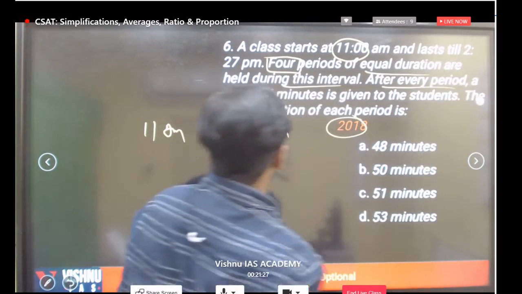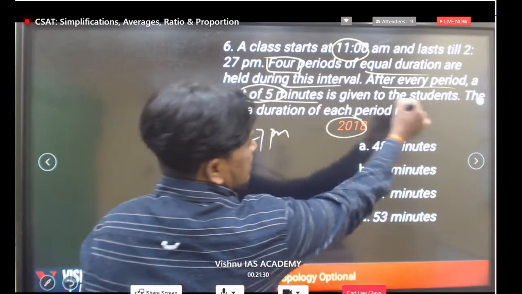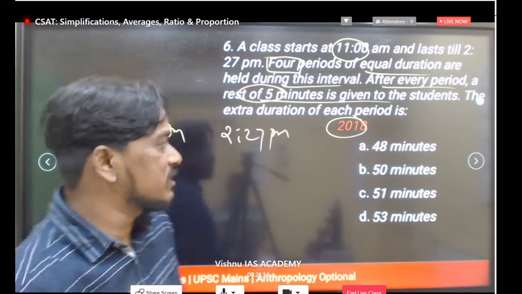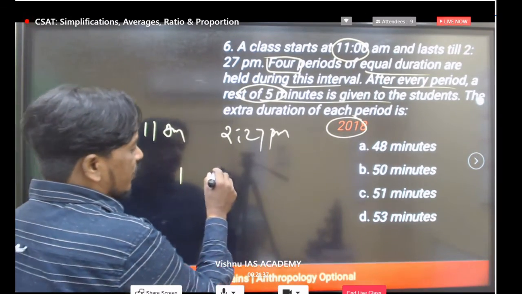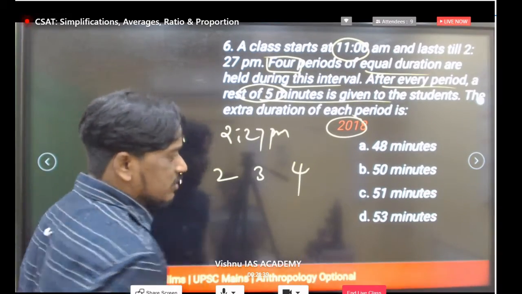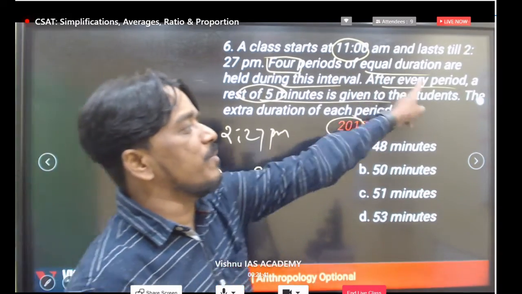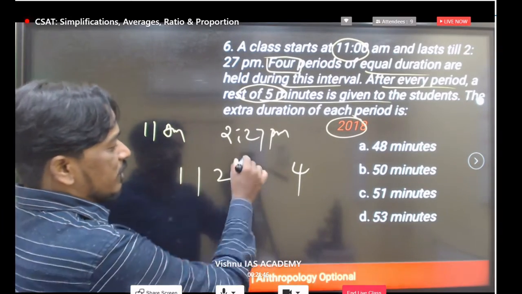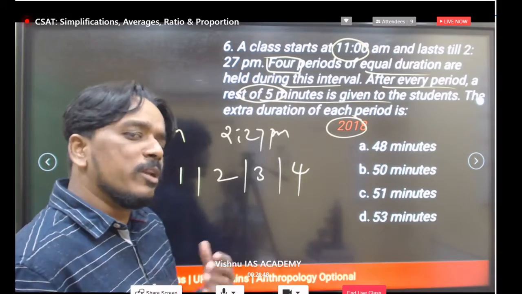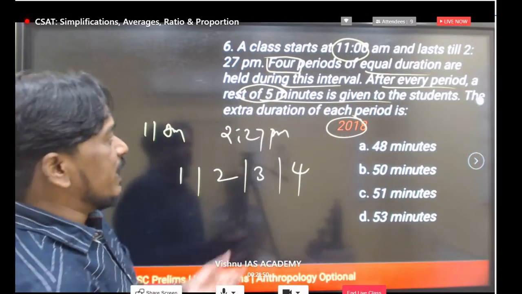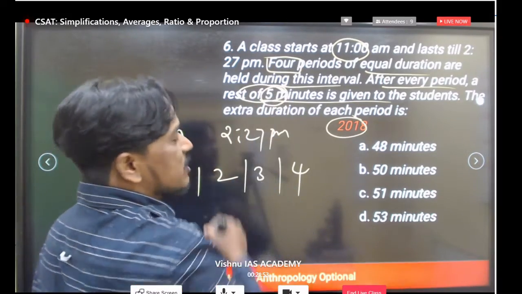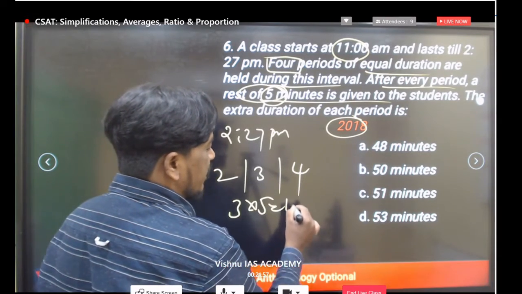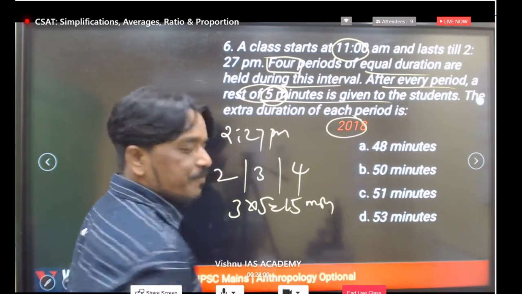After every period, a rest of 5 minutes is given to the students. With 4 periods, after every period we take a 5 minute break. So here one break, here one break, here one break. Total how many breaks? 3 breaks. Every break is 5 minutes, so 3 times 5. Total 15 minutes we are spending only on breaks.